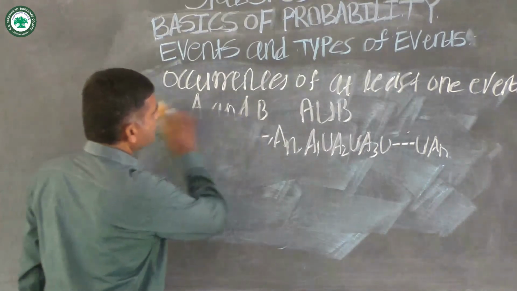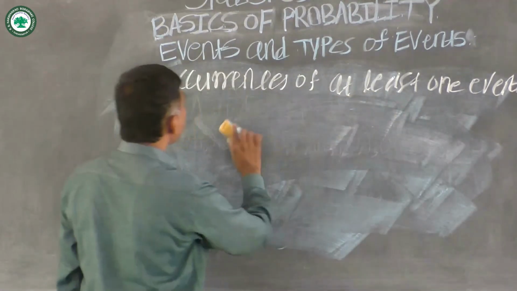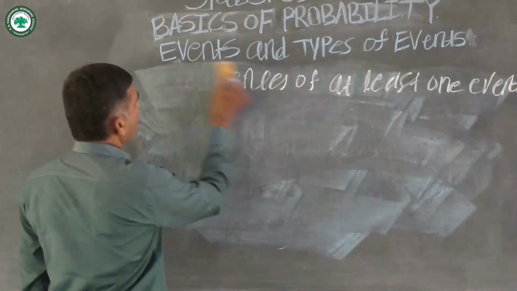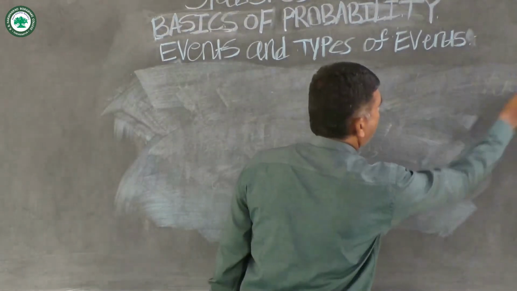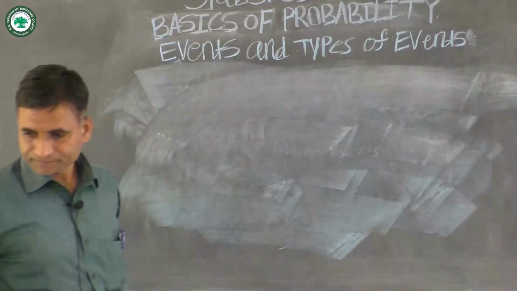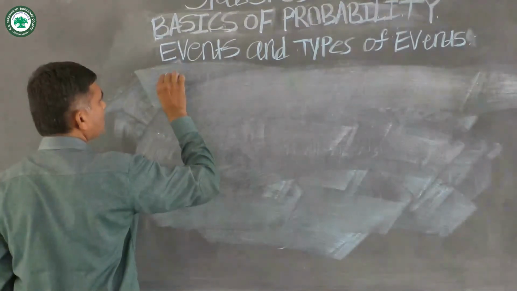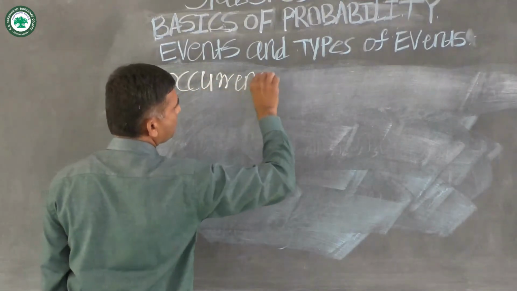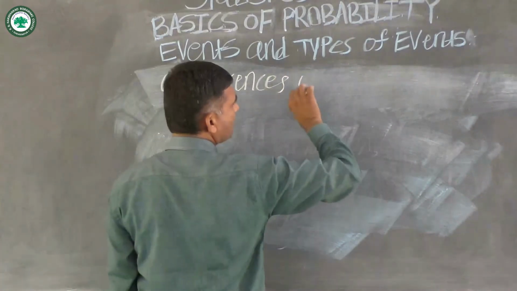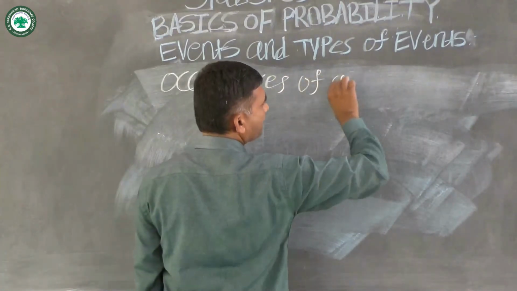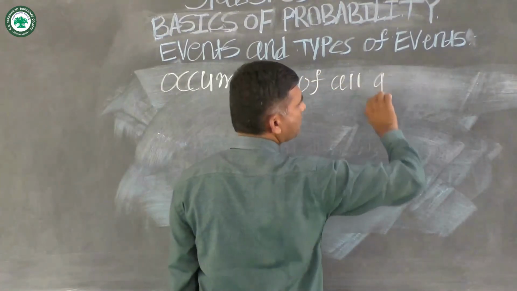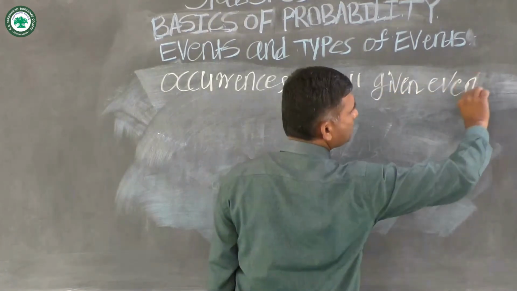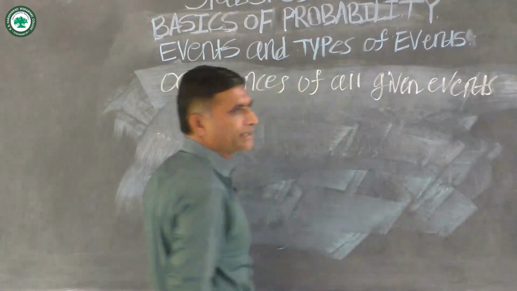Then the next one is simultaneous occurrence of the events, or occurrence of all the given events.